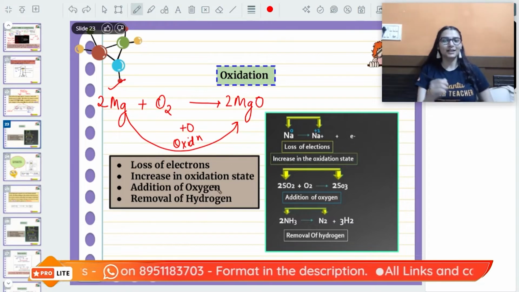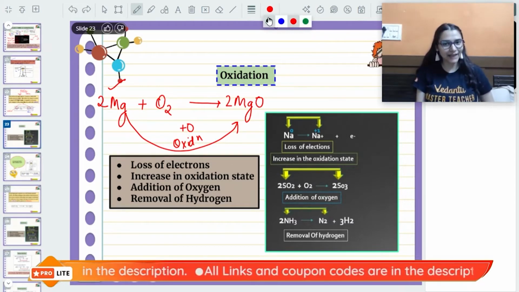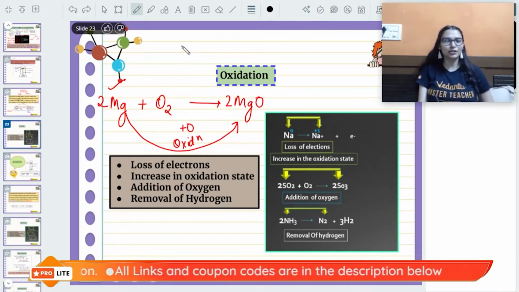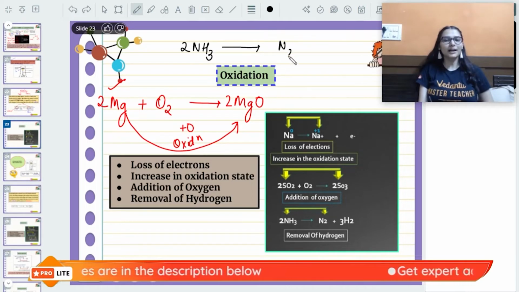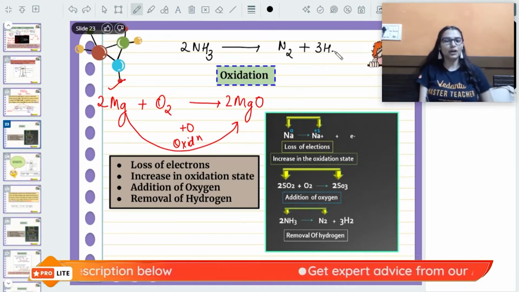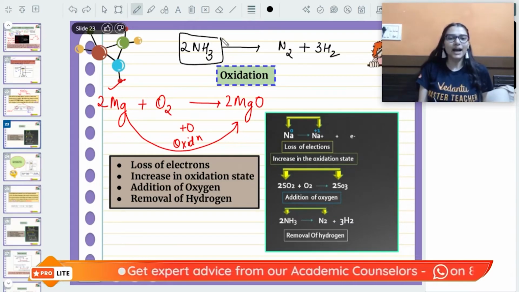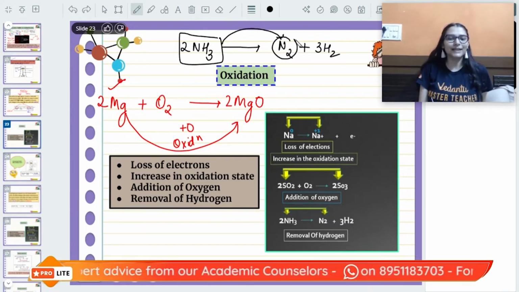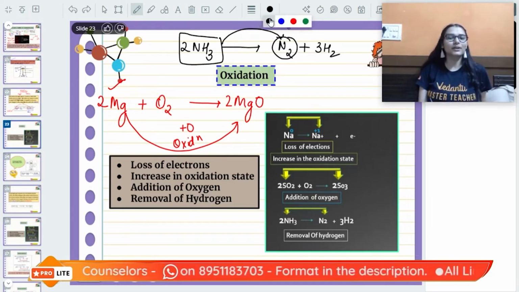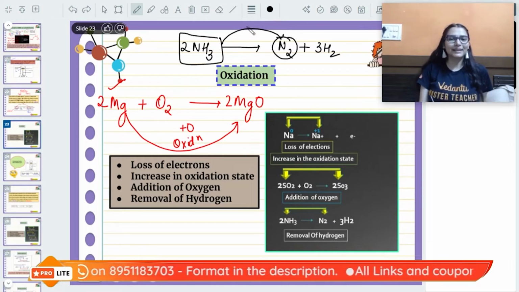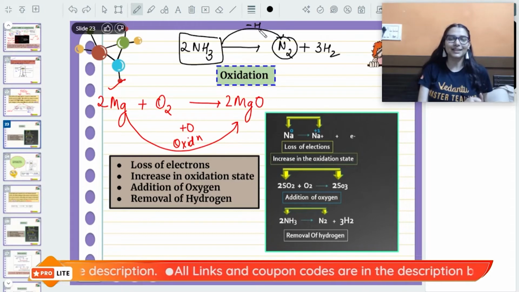Just as we have seen in terms of oxygen, in terms of hydrogen also we can define oxidation. Like if you see this reaction, 2 moles of ammonia are giving us nitrogen and 3 moles of hydrogen. If you look carefully here, ammonia has been converted to nitrogen. Yes, NH3 converted to N2. So that means there is loss of hydrogen, removal of hydrogen taking place.